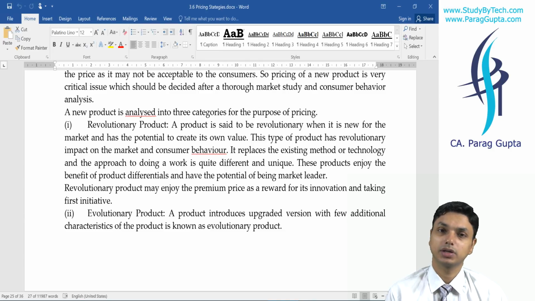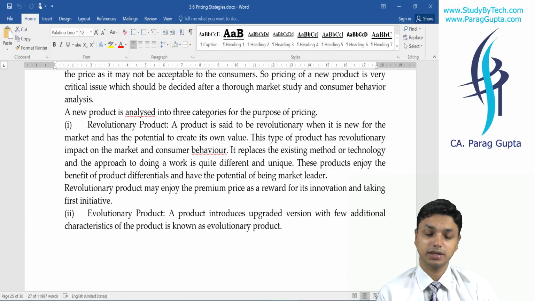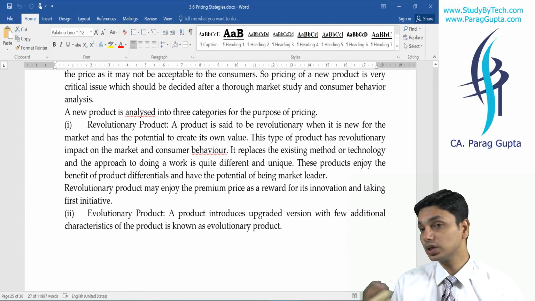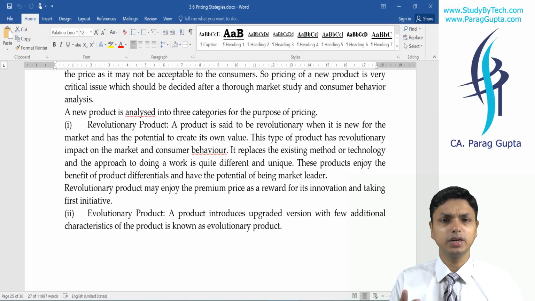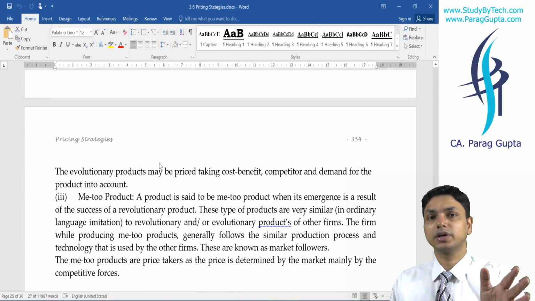For these, we need to understand the types of products. First is the revolutionary product, second is the evolutionary product, and third is the Me Too product. Revolutionary means something new that was not existing before. Evolutionary means certain improvement is done to a normal product. And Me Too means the same product with a different company name.